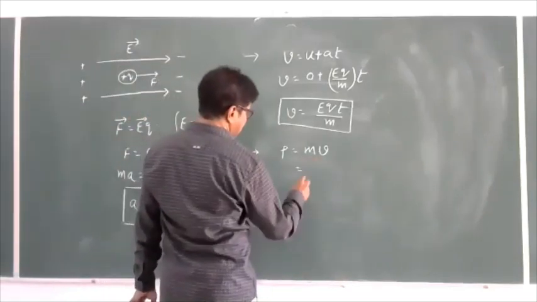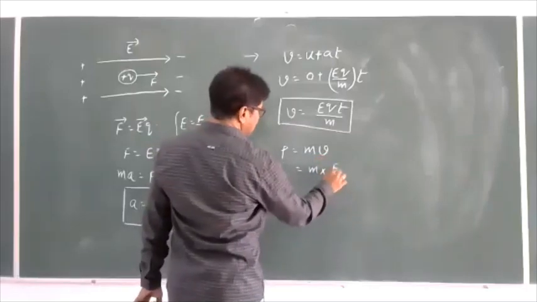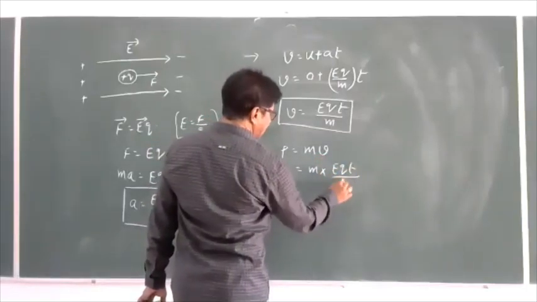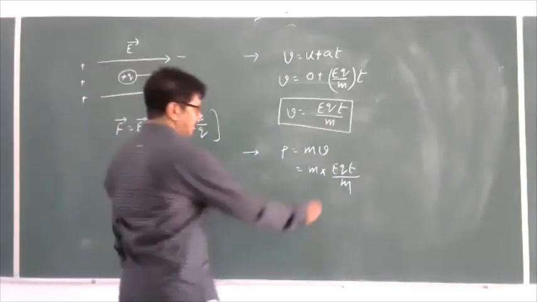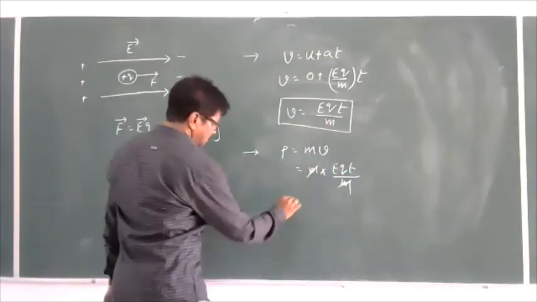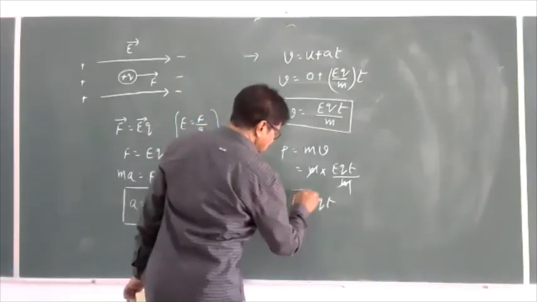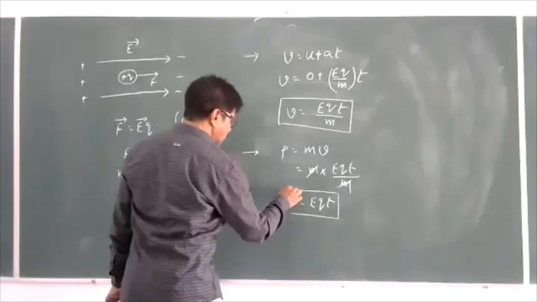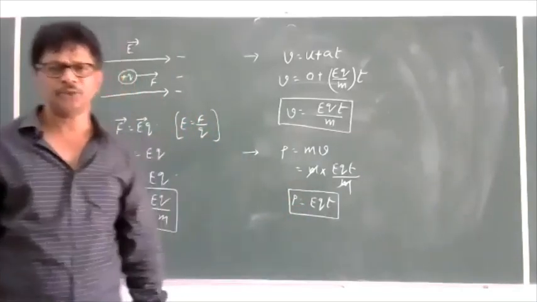What is M here? M only. What is V? EQT by M, the velocity. Now M and M cancel. Now the momentum P is equal to EQT. This is the formula to find out the momentum.